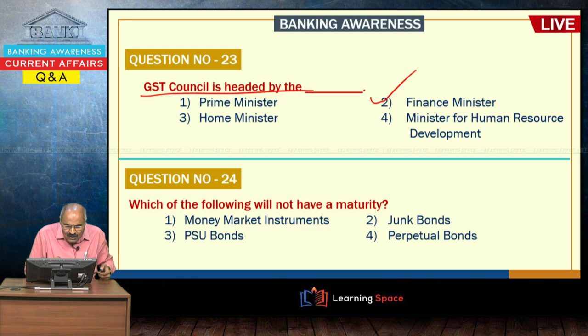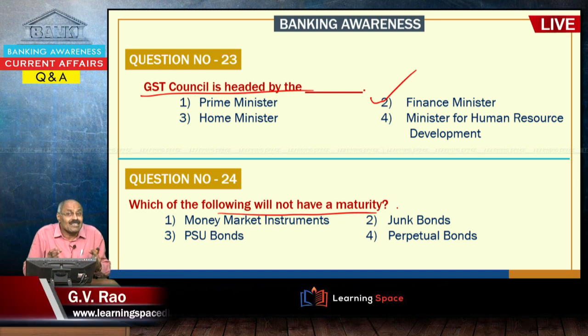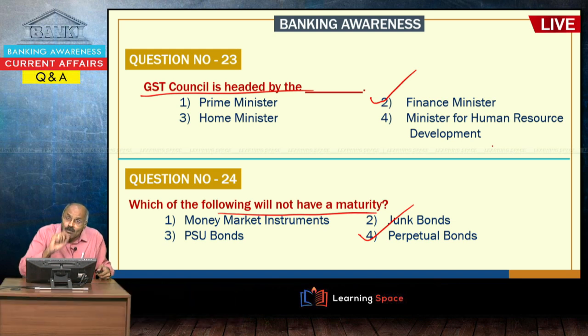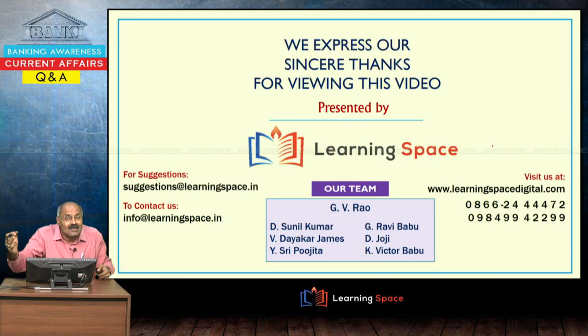Look at the last question, which of the following will not have a maturity? Normally, bonds will have maturity, 10 years, 5 years, 15 years, and there is one type of financial instrument which will not have a maturity. They are known as perpetual bonds. So, perpetual bonds are the bonds which do not have a maturity.